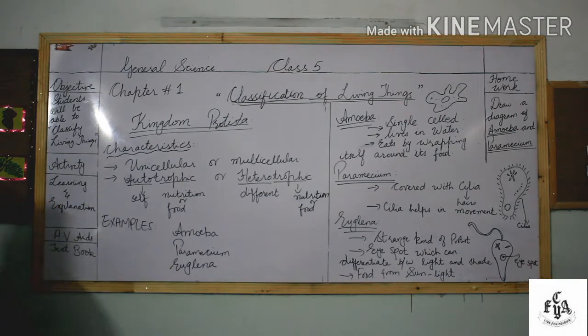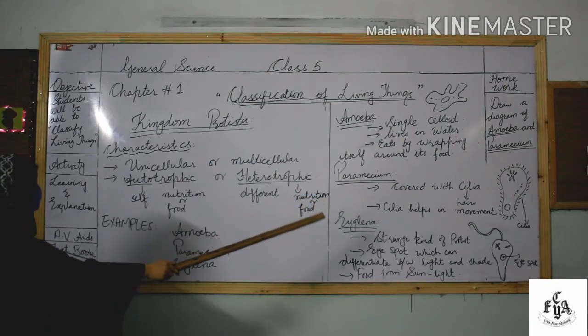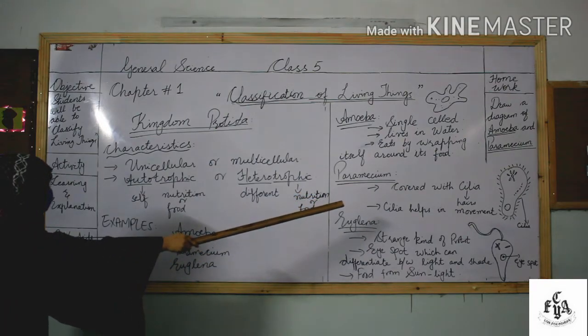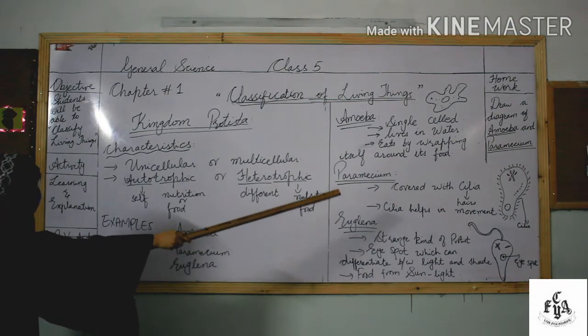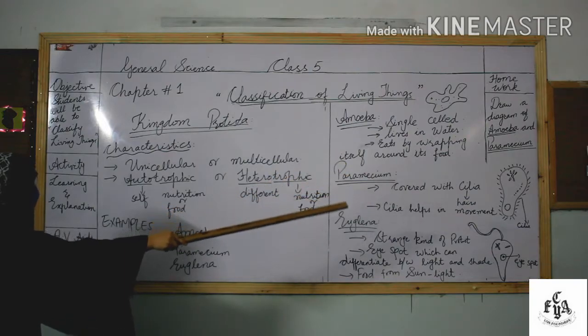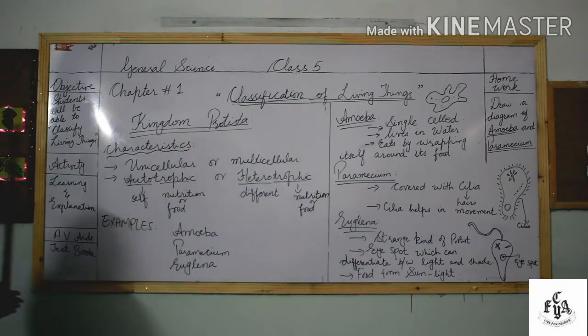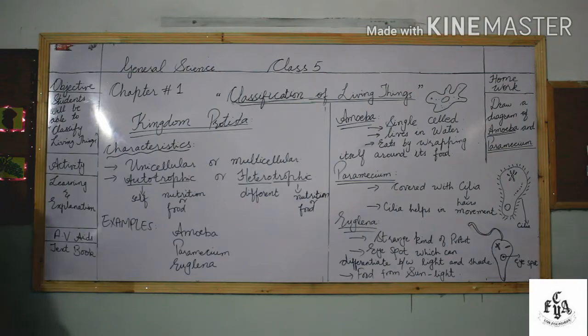Then comes Paramecium. What are the characteristics of Paramecium? Paramecium is covered with cilia. What is cilia? Cilia are basically tiny small hairs. You can see on the diagram the tiny hairs, they are known as cilia. What is the function of cilia? Cilia helps in movement, or you can say swimming, as Paramecium also lives in water.